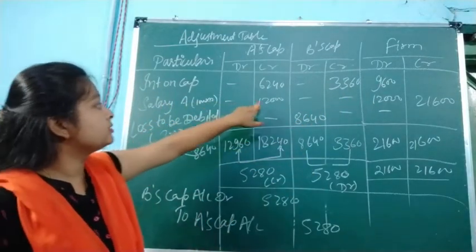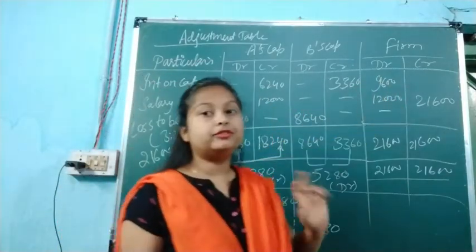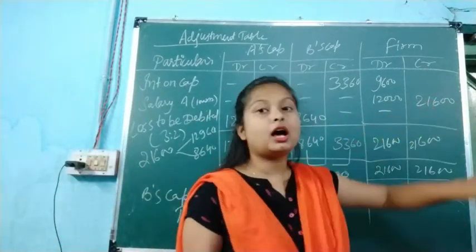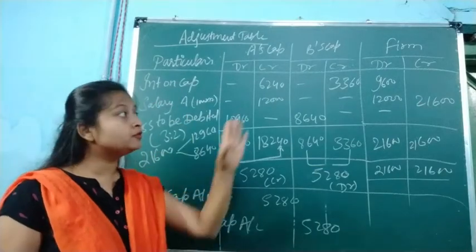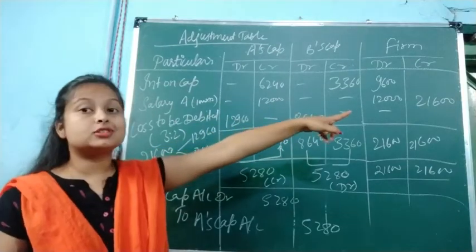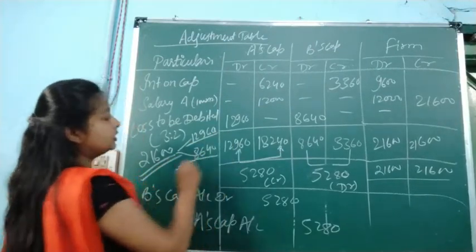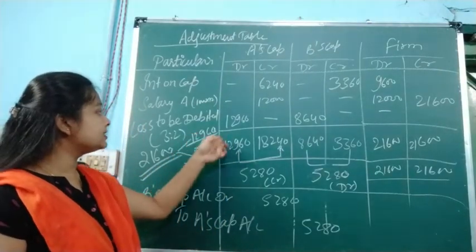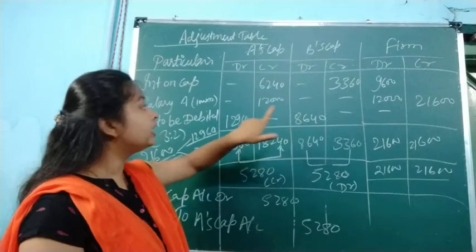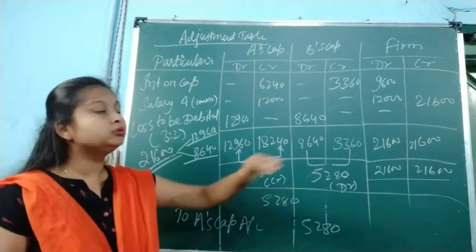Now A is going to get a salary of 1,000 per month, so 12,000 will be the amount, debited from the firm. So the mistake we have made is that the 21,600 amount was distributed to the partners without providing all these things. How? The wrong distribution is that this 21,600 was distributed to the partners in their ratio 3:2. This 12,960 and 8,640 we distributed in the form of loss to the partners, which we debited from their accounts.